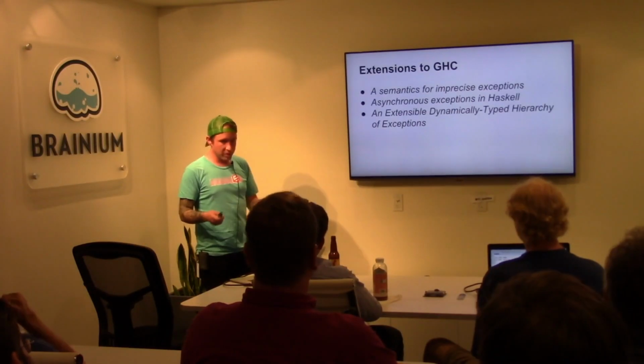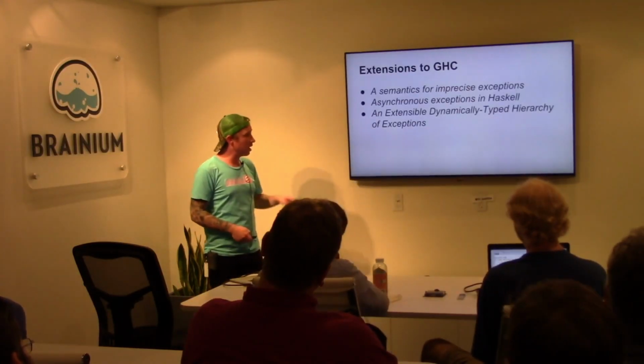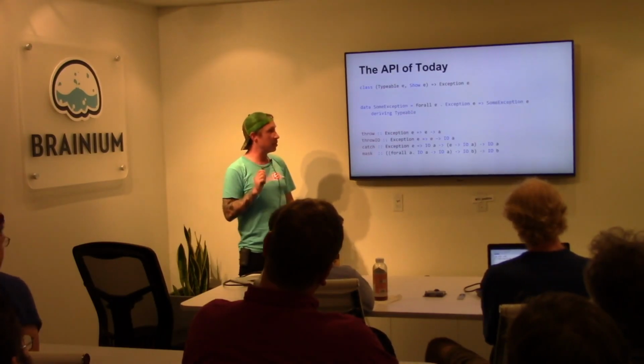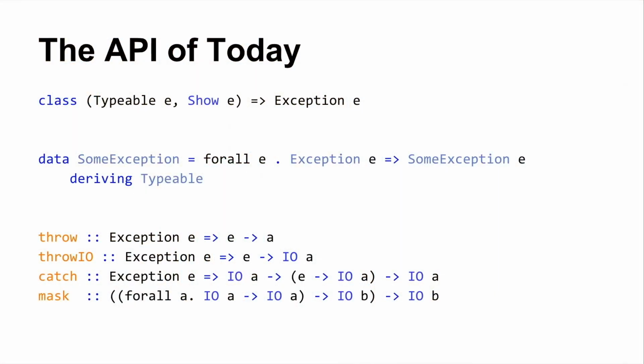These 3 papers ultimately resulted in many of the features that you're seeing in GHC today. I highly recommend, I got some links to it at the end of the talk, I highly recommend you go read about this stuff. They explain it in much greater detail than I do. So the API of today, Control.Exception, exports a few things that are important to you if you need to deal with exceptions in your program. It exports the Exception type class, which is the type class that you're going to be working with the most if you're going to be catching and throwing exceptions of your own. It also exports SomeException, in a relatively shallow but useful hierarchy of exception types, which you can extend with your own stuff. But SomeException is the root of this structure of exceptions.